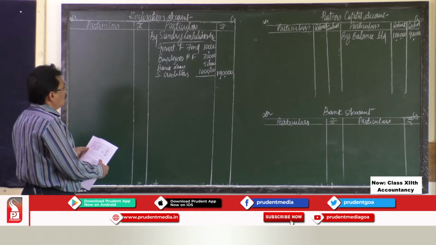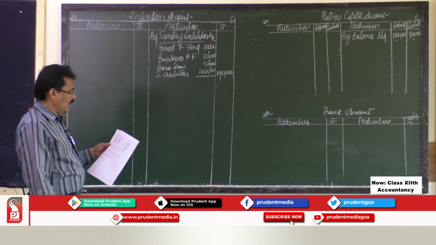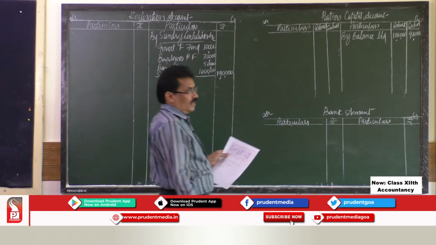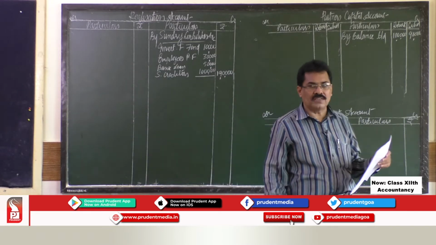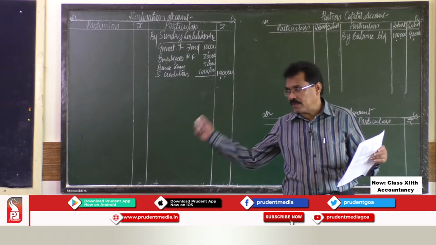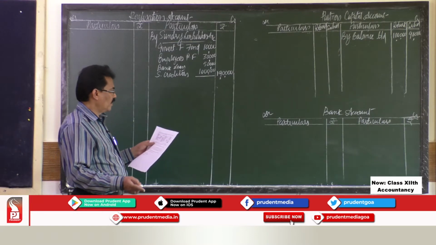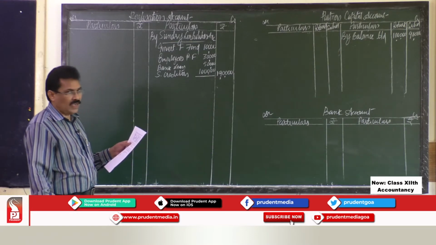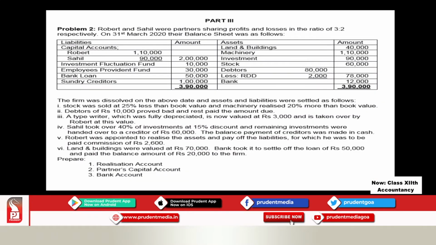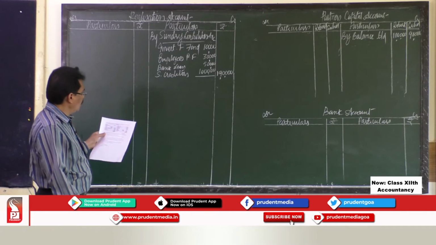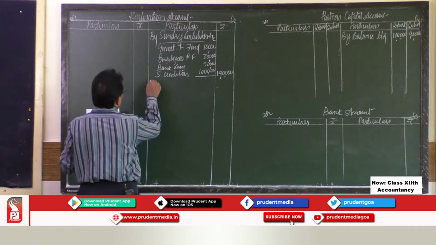Then coming to the asset side, we have assets like land and building. It is a realizable asset. You can recover the money on sale of this asset. That has to be closed by transferring to realization account. Machinery also can be sold, that also has to be transferred here. Investment, we can dispose of the investment and recover the money. Stock is also a realizable asset. Debtors is given at the gross value; you have to transfer only the gross value, and that RDD you can write here.